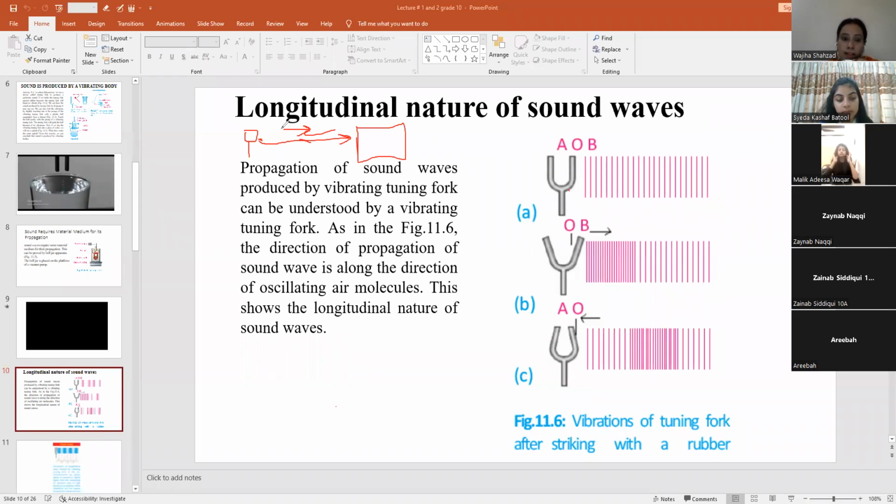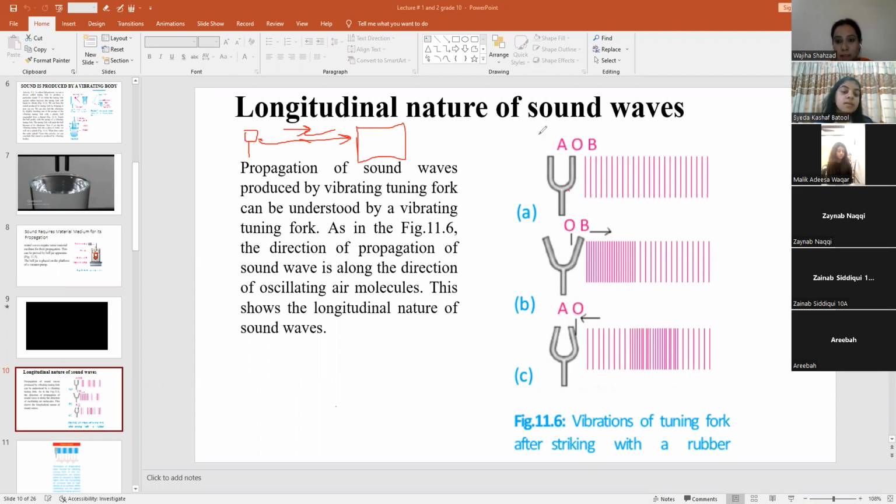So the particles can move in this direction, or they can move anti-parallel to the sound wave. These are the longitudinal waves, right? You can remember longitudinal with the help of the word line, right? The direction of the sound wave and the direction of particles of the medium can be the same, parallel or anti-parallel.